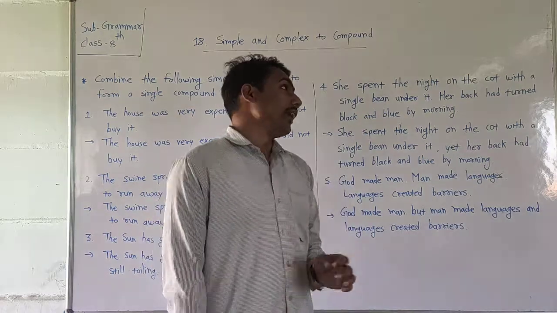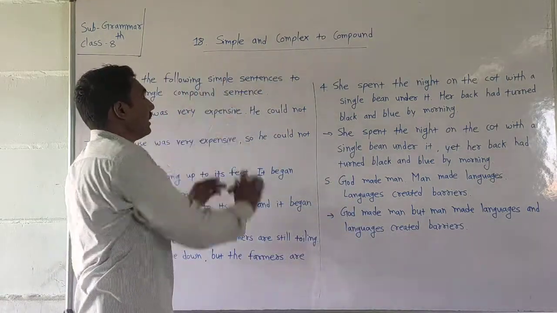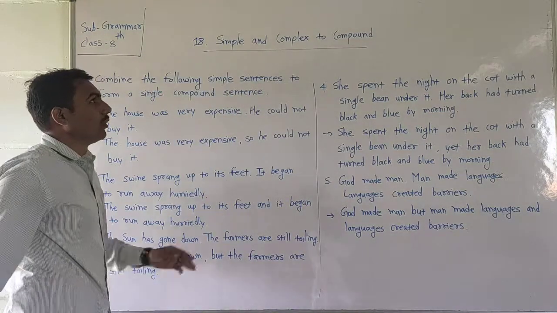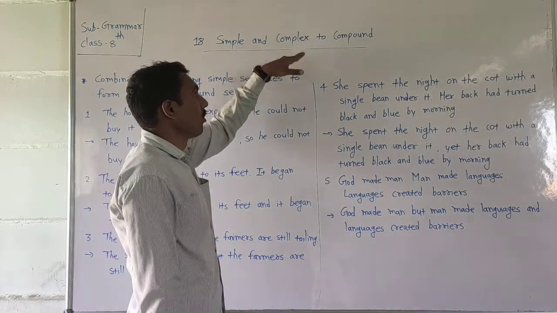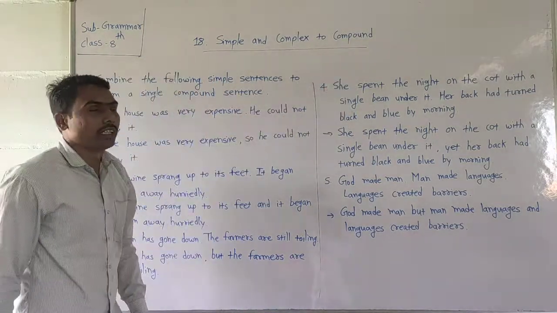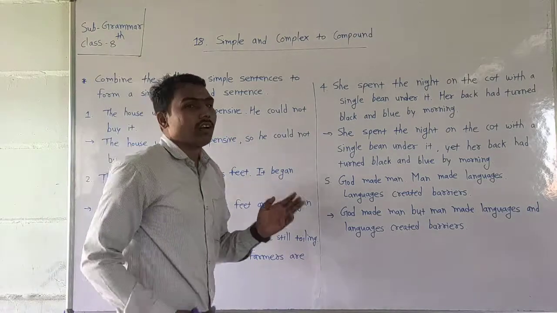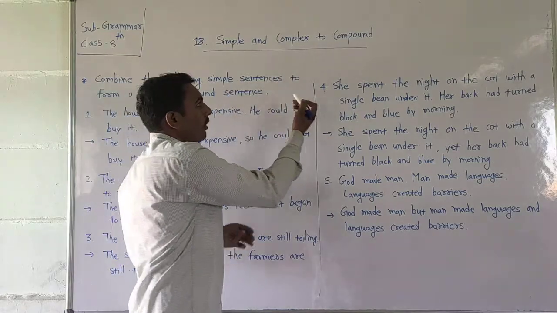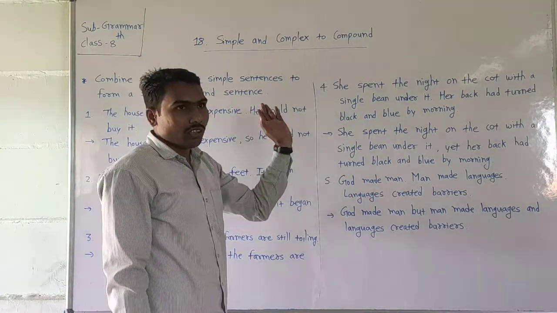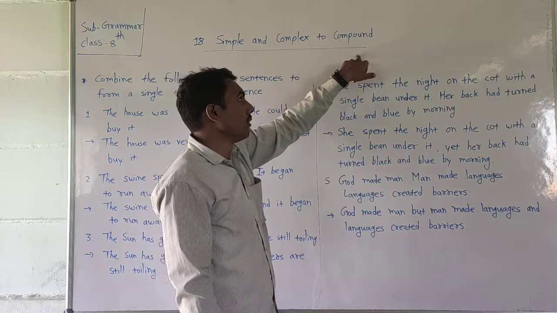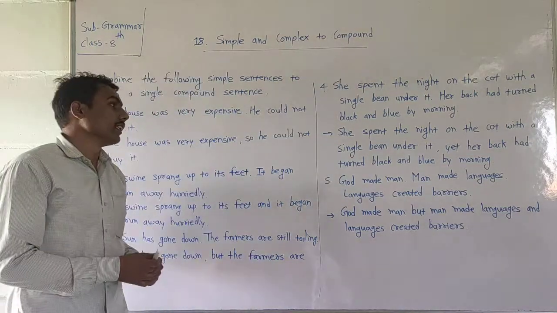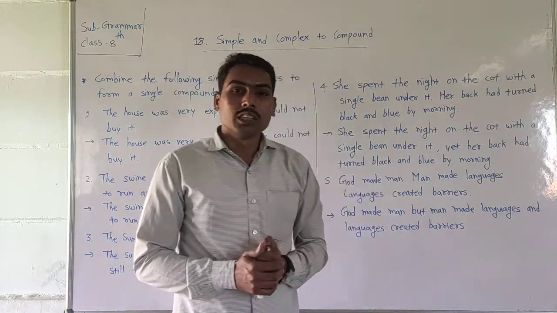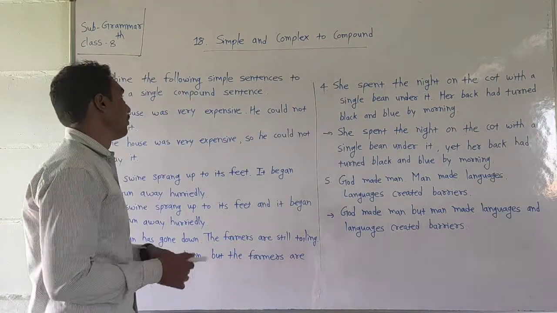Students, today we are going to learn the remaining part of 18th lesson, simple and complex to compound. We want to convert a simple sentence or complex sentence into a compound sentence. When we change one sentence into compound, we use coordinating conjunctions. With the help of coordinating conjunctions, we can make a compound sentence. Compound means Sayukta Vakya.